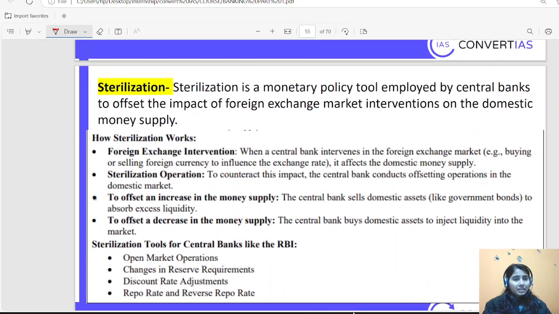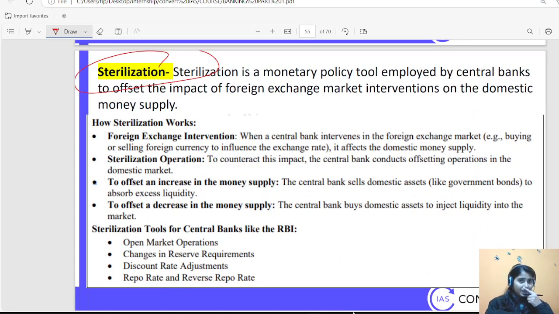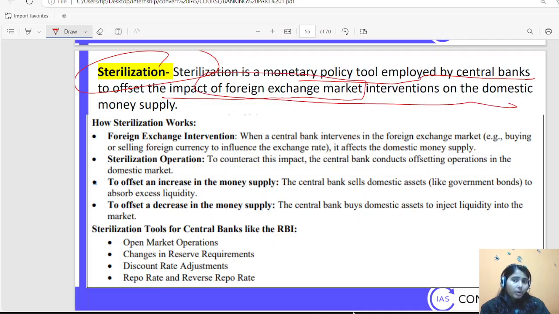Then comes sterilization. Sterilization is a monetary policy tool employed by central banks to offset the impact of foreign exchange market intervention on the domestic money supply. That means, under the foreign exchange chapter, I'll be explaining how RBI controls money value in emergencies by buying and selling forex reserves.